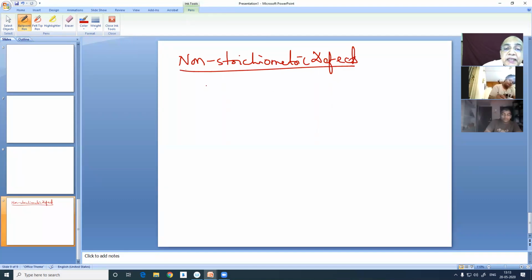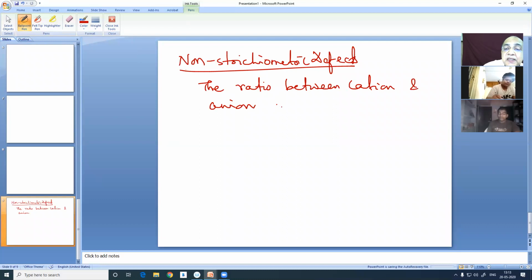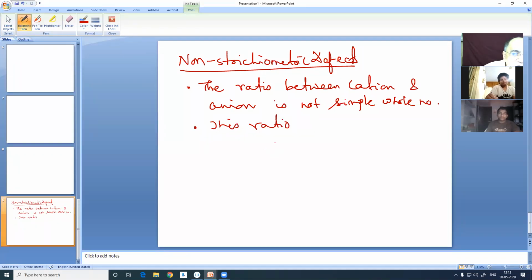The ratio between cation and anion is not a simple whole number. And this ratio is also variable. That can be controlled by us. Ratio can be variable.